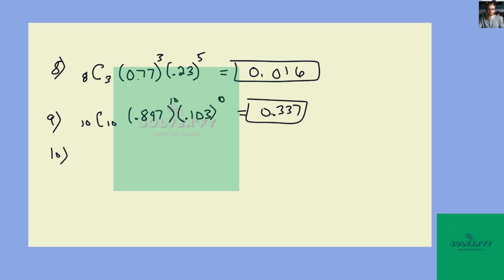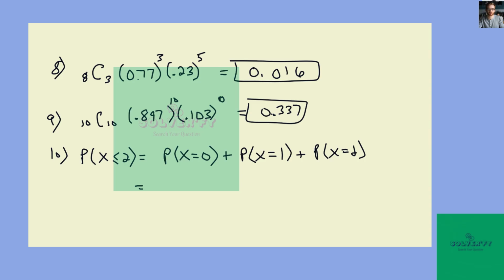And number 10, find the probability that no more than 2 drop out. No more than 2 would be less than or equal to 2. And so that would be the probability that, I'll use x, this would be the sum of the probability of none of them dropping out plus 1 plus the probability of 2 of them dropping out.